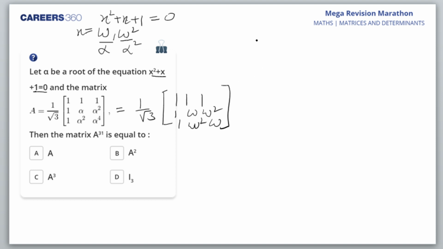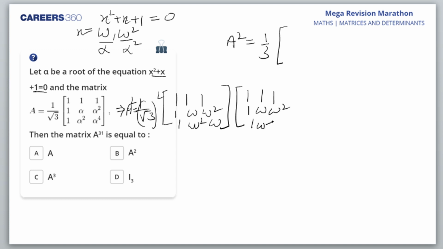So this is A. Let's see what is A square. A square would be 1 by root 3 into 1 by root 3, I'll get 1 by 3. I'll write A square as 1 by root 3 whole square, and here the matrix 1 omega square, 1 omega square omega.